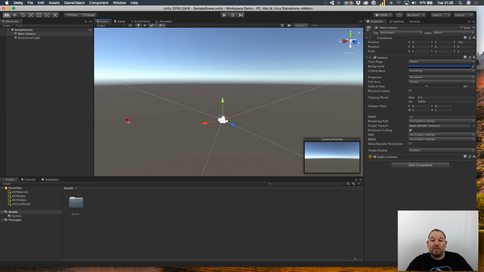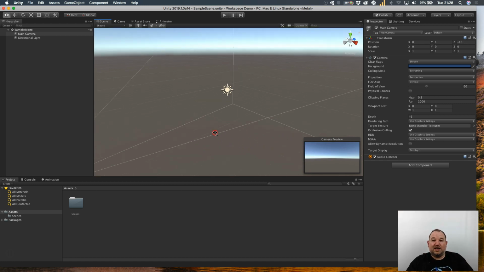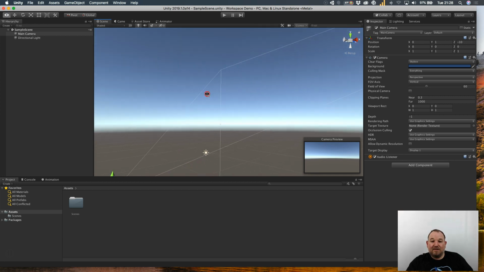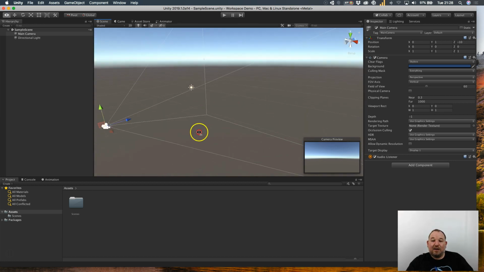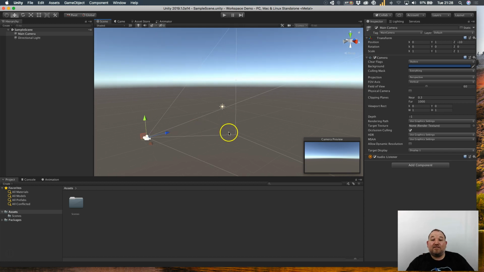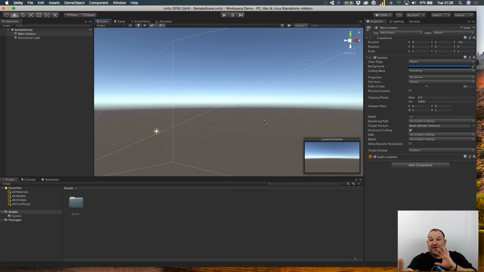Now if we look at the camera for a second, we get this funky little camera preview here of what you would see if this were actually playing in a game, and we can see at the minute that this is the viewable area that the camera actually sees. And there are two different types of camera that we can use. This current one is a perspective camera, which will give things the true perspective of 3 dimensions and include things like distance. And the second one is something called an orthographic camera, which we'll look at later on.